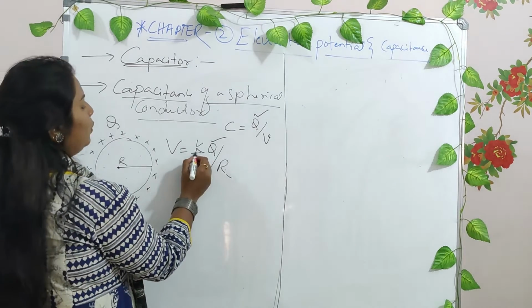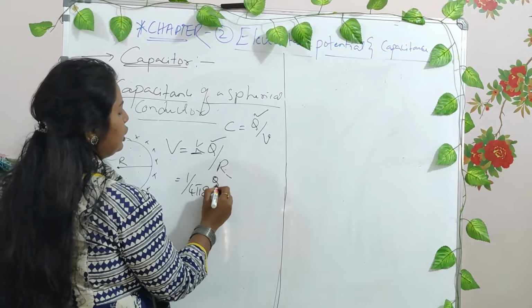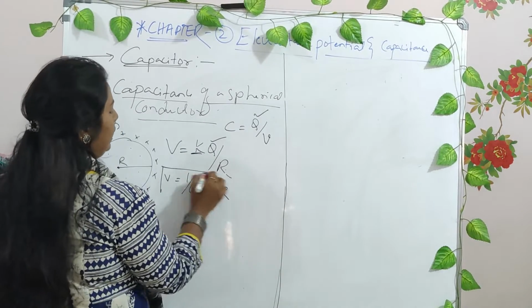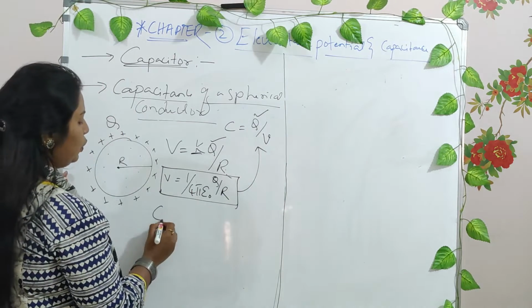And what is this value? K is equal to 1 divided by 4 pi epsilon, so V is KQ by R. This is the value. Now substitute this value of V into the equation. So what do you get?